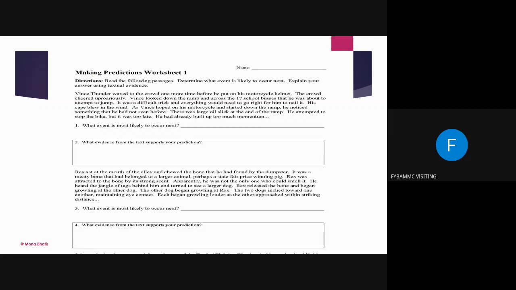You understood the paragraph? See, if you have understood the paragraph, only then you will be able to predict. But if you are stuck somewhere with the meanings and all, then you will not be able to. That is why I say, when you get a paragraph, even if you don't know the meaning of certain words, you have to skip and understand the gist of the paragraph.